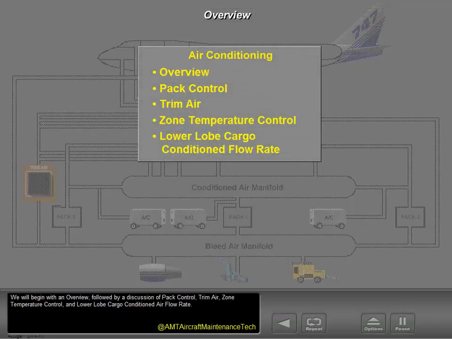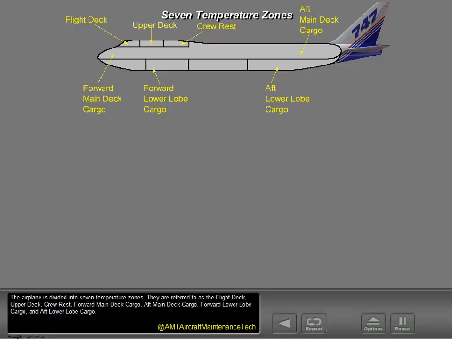We will begin with an overview, followed by a discussion of pack control, trim air, zone temperature control, and lower lobe cargo conditioned airflow rate. The airplane is divided into 7 temperature zones. They are referred to as flight deck, upper deck, crew rest, forward main deck cargo, aft main deck cargo, forward lower lobe cargo, and aft lower lobe cargo.